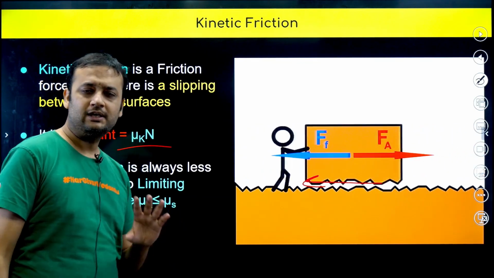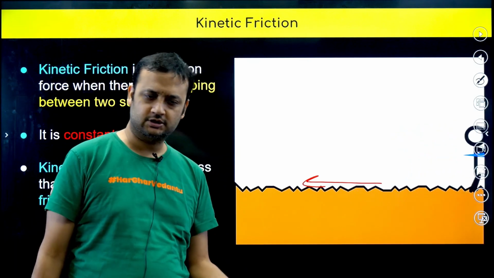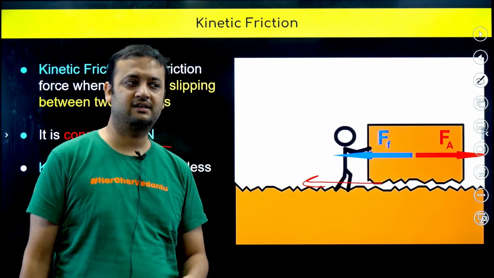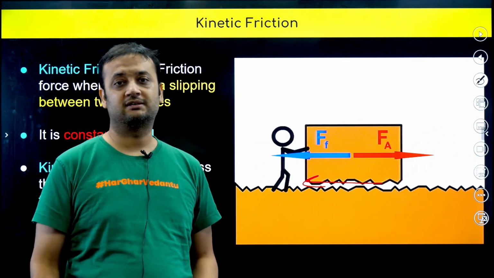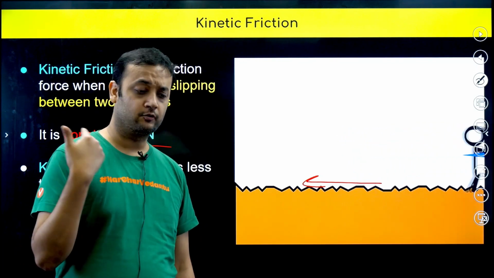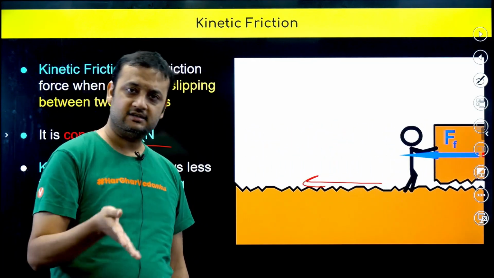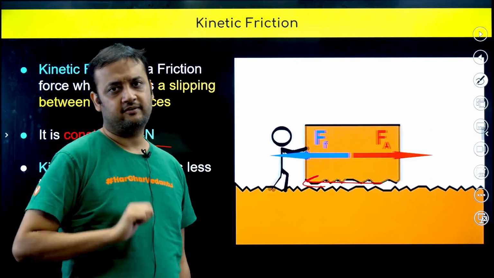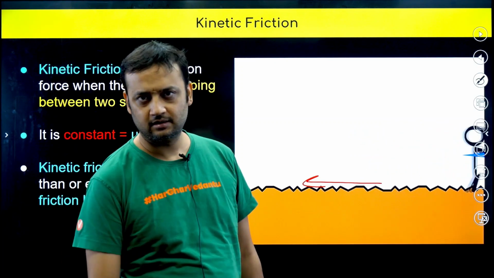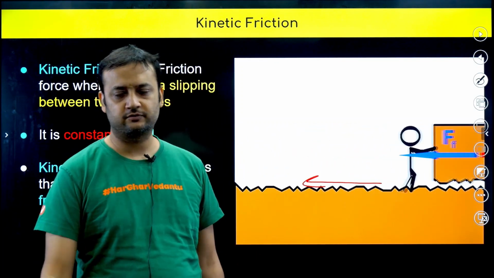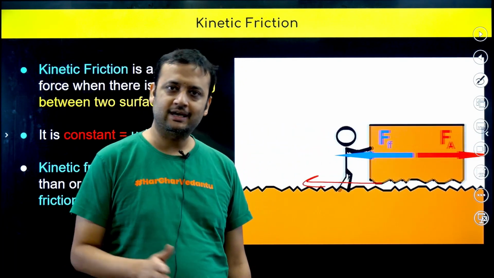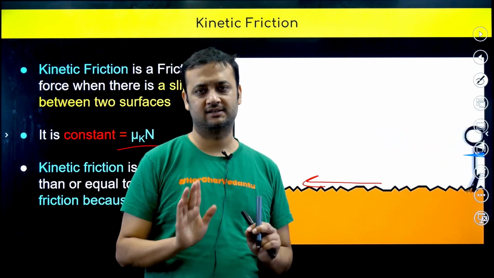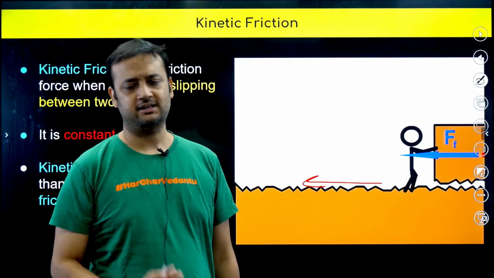In the questions, when only the coefficient of friction is mentioned, suppose we do a question and you will see that it is not given whether it's a static or a kinetic friction coefficient. They simply say coefficient of friction. Then we will assume that the coefficients of kinetic and static friction are equal to that value. For example, if it is given that the coefficient of friction is 0.5, and they have not said whether it's kinetic or static, then we will assume that the coefficient of kinetic friction is equal to the coefficient of static friction. As simple as that. Not an issue, right?